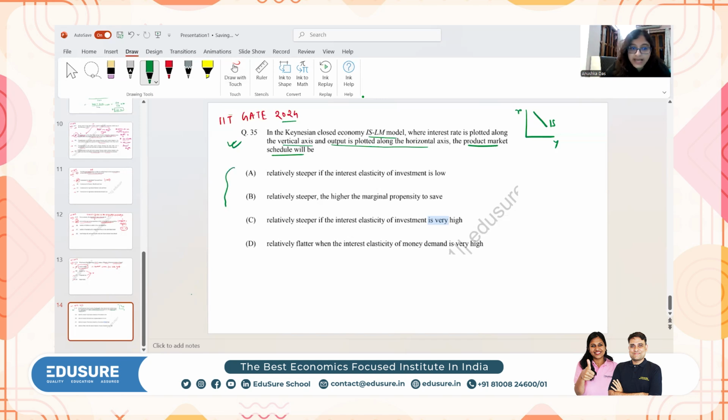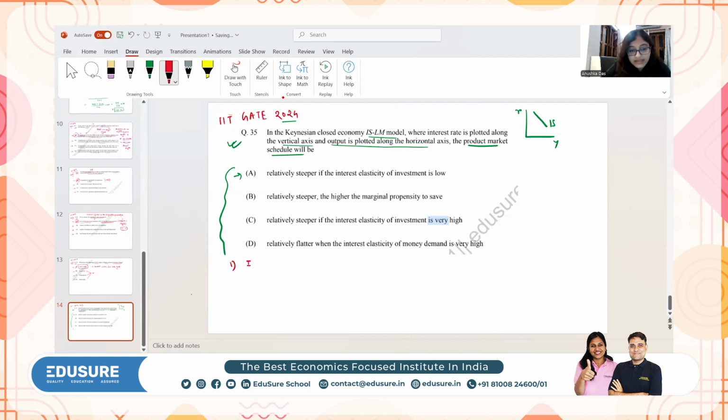So here you have to identify what will happen to the slope of the IS curve. Option A says relatively steeper if the interest elasticity of investment is low. Relatively steeper, the higher the marginal propensity to save. Relatively steeper if the interest elasticity of investment is high, or relatively flatter when the interest elasticity of money demand is high. So for solving these questions, you have to know what are the factors that affect the IS curve slope and in which direction. So IS curve slope can be impacted in two ways.